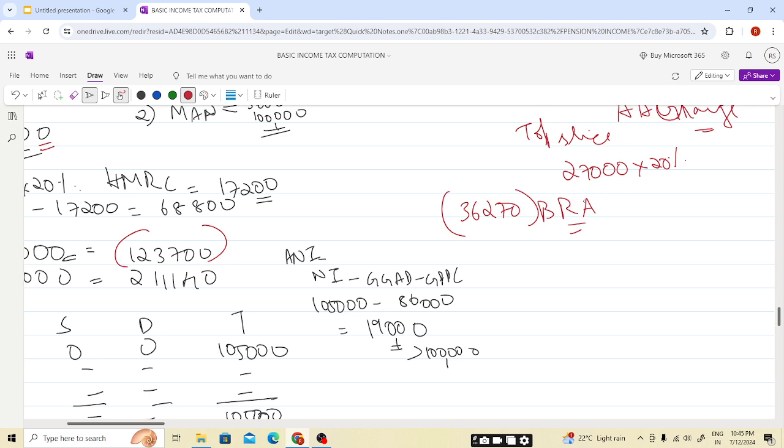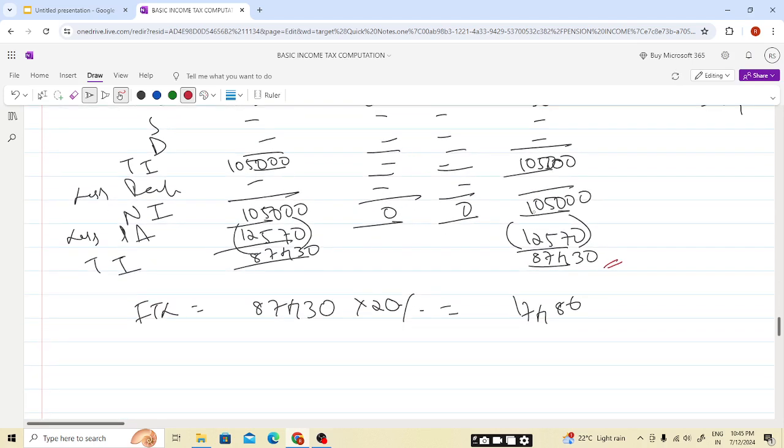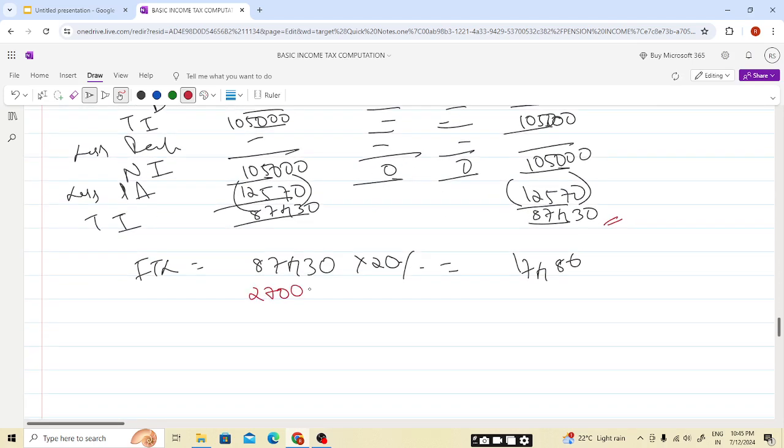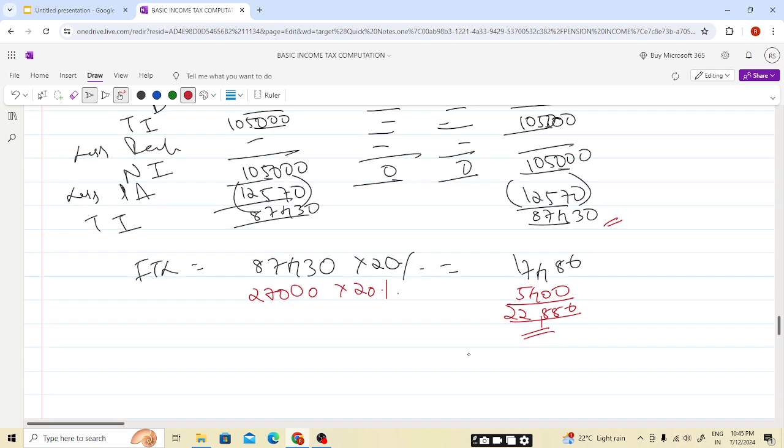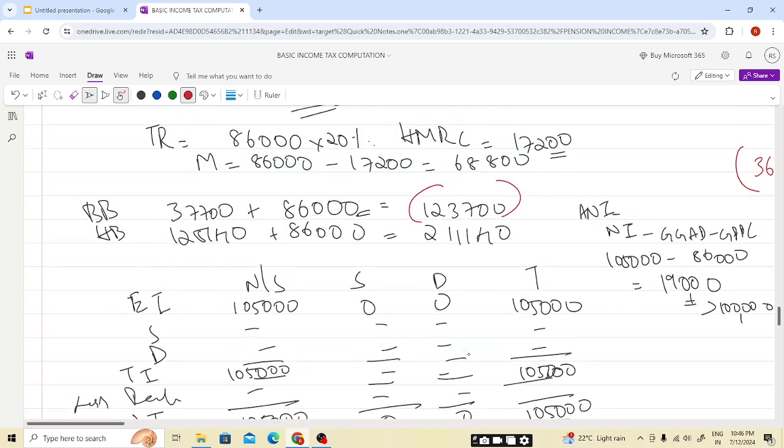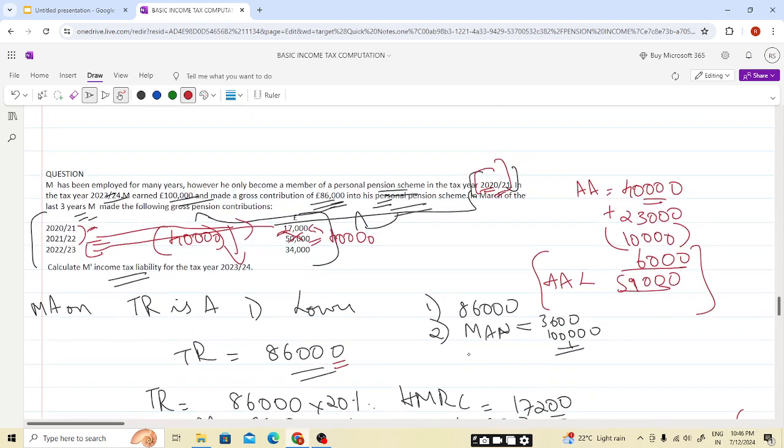So it will be taxed at this. So it will be 27,000 into 20%, 5,400. This 5,400 will increase our income tax liability. So our income tax liability will be, students, 22,886. I hope by solving this question this topic is clear about the annual allowance and the annual allowance charge.